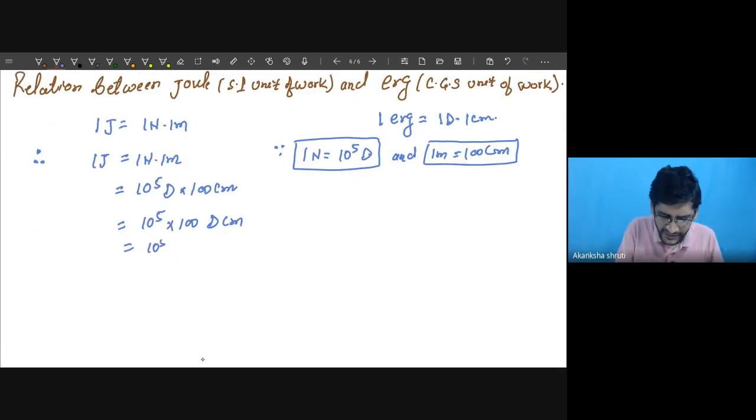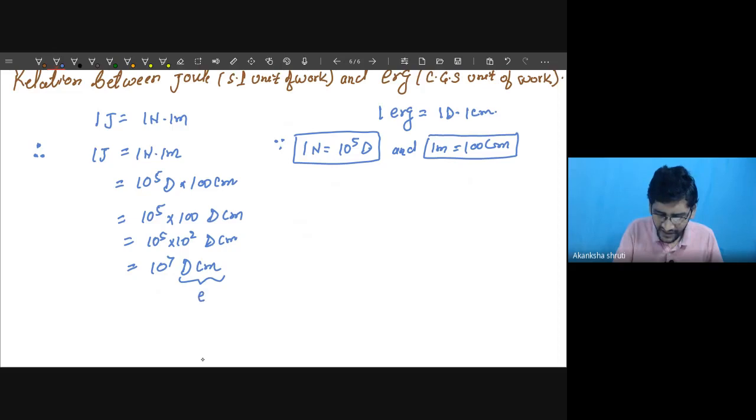So it becomes 10 to the power 5, 10 to the power 2 dyne centimeter. Adding the exponents for the same base, it becomes 10 to the power 7 dyne centimeter. Student, this dyne centimeter is called as what? This is the erg that we are writing. So therefore, 1 joule is given as 10 to the power 7 erg.